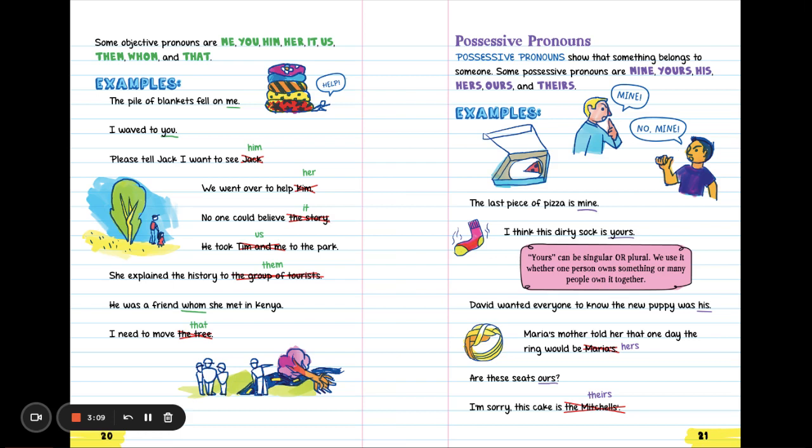David wanted everyone to know the new puppy was his. Maria's mother told her that one day the ring would be Maria's. Take out Maria, replace it with hers. Are these seats ours? I'm sorry, this cake is the Mitchells'. Cross off the Mitchells, and we can replace it with theirs.